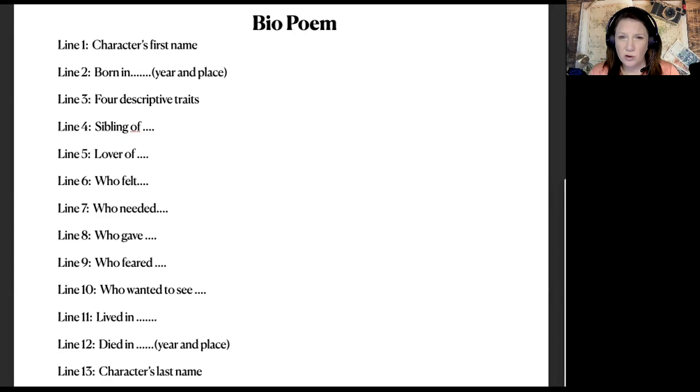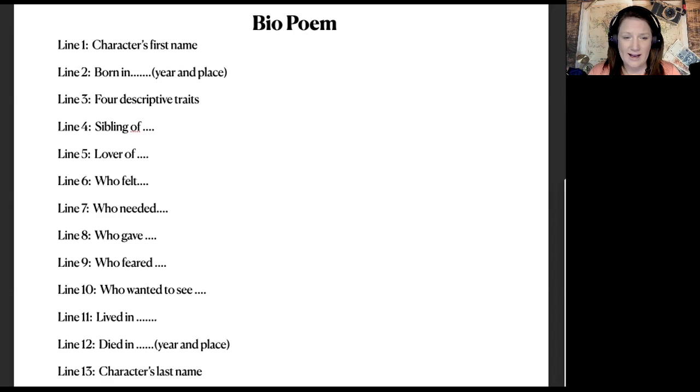You may choose who you want to do it on and then follow each line for what it says. So for example, line 1, character's first name. So you'll put the very first name of that character that you've chosen. And then you'll want to write born in and then finish out the answer there. 4 descriptive traits. Don't write "4 descriptive traits." You would just write those 4 traits.